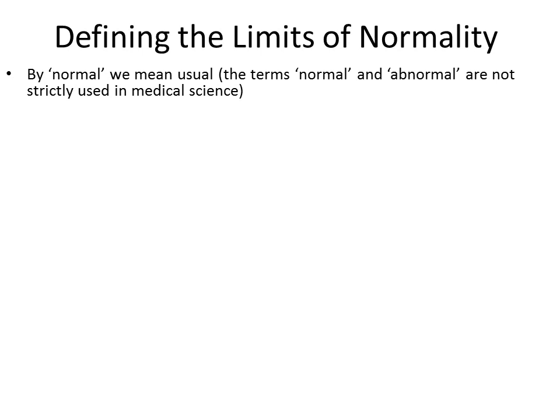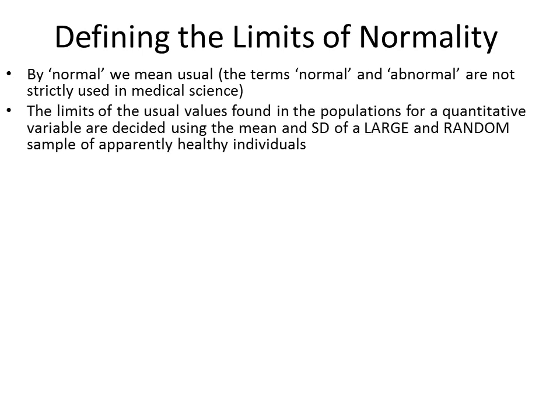By normal we mean the usual occurrence of the value of the variable in populations. The limits of the usual values found in the populations for that quantitative variable are decided using the mean and standard deviation of a large and random sample of apparently healthy individuals.